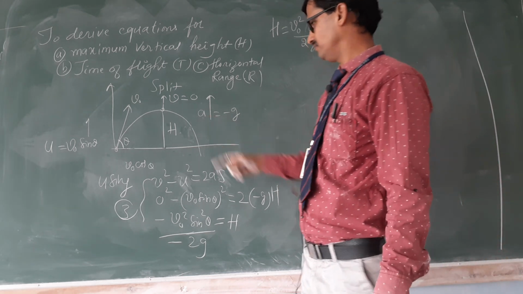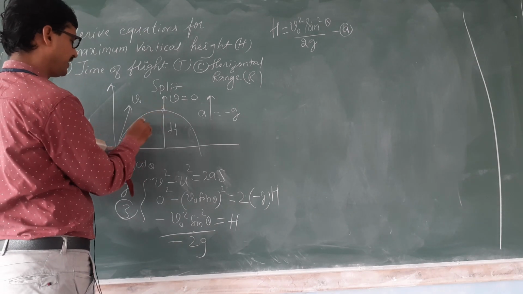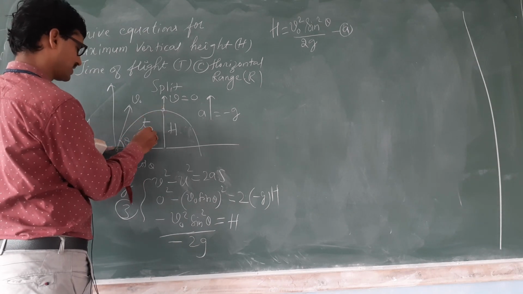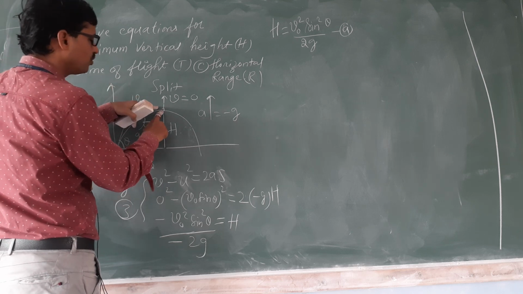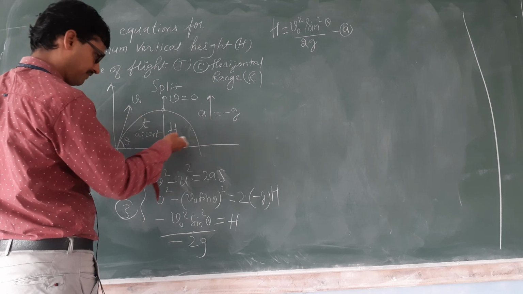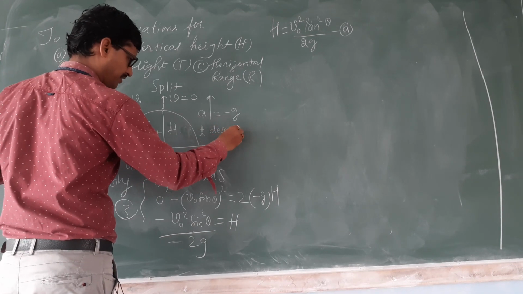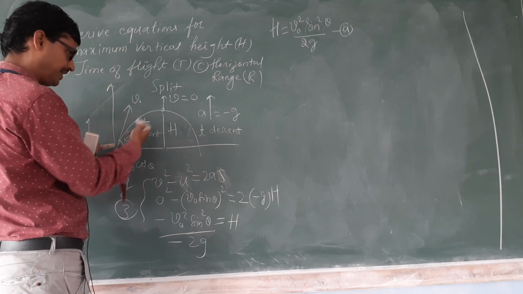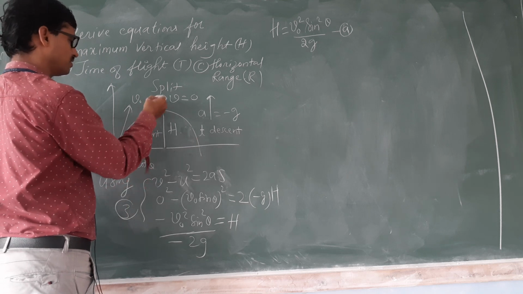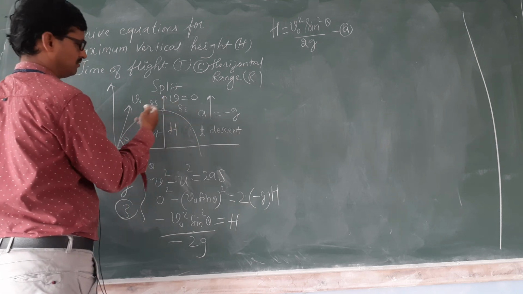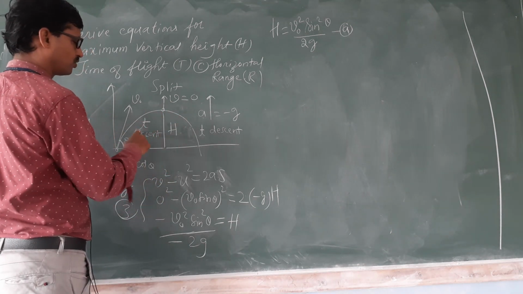Now, next one. See here children, to go up, if it takes time t, it is called time of ascent, time of rise. To come down also, if it is the same level, it will take the same time, this is called time of descent. As much time as it takes to go up, the same it will take to come down. To go up say 8 seconds, to come down also 8 only. Are you all understanding? Now, how to calculate total time, let us see.